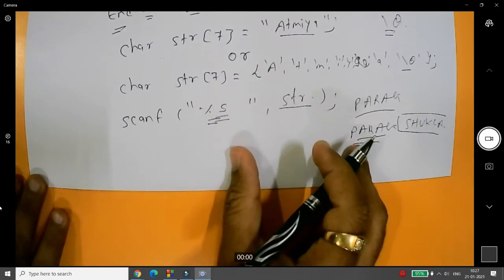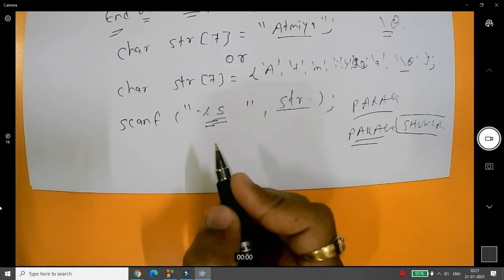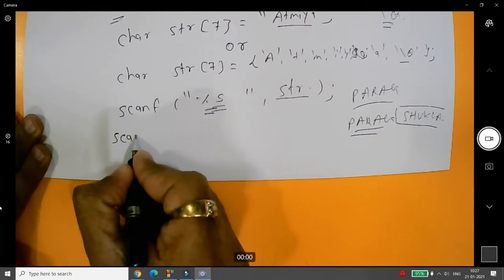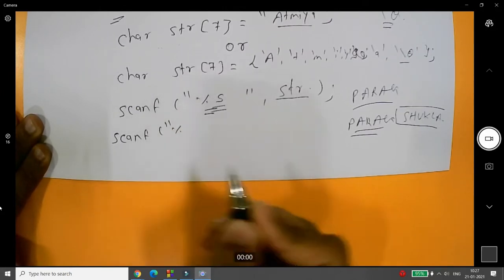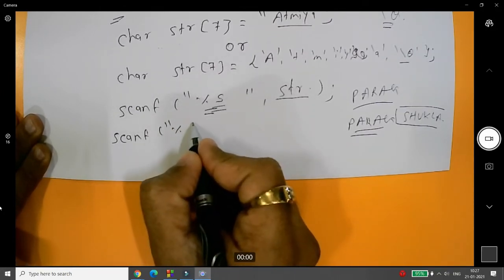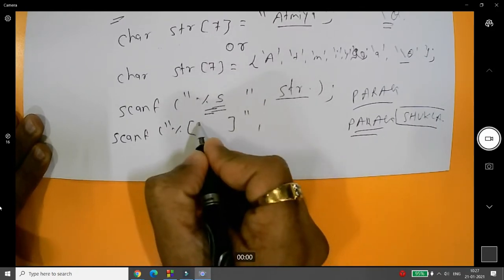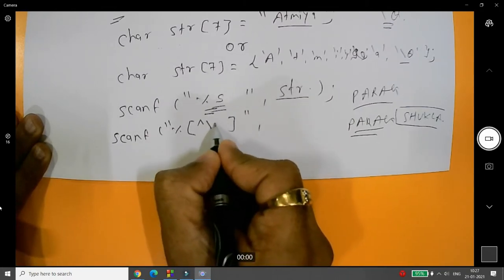So is there any alternative for this? Yes. If you want to get a line from the user, then you can write scanf, and here you can use the scan set. How? You can write here %, and in the scan set you can define a caret symbol, that is, up to what you want to read.